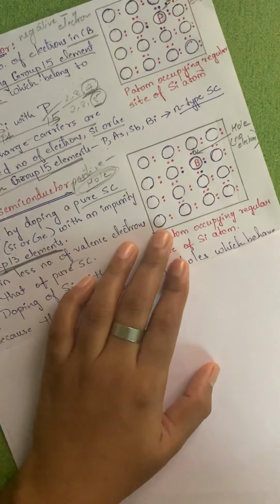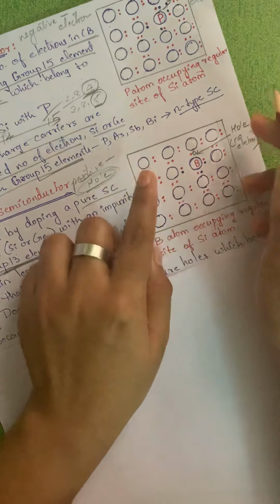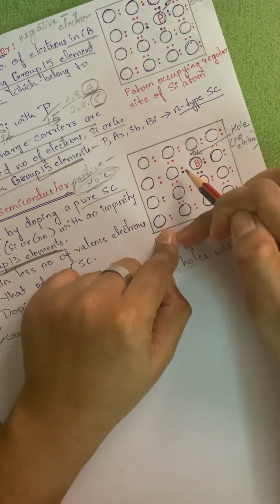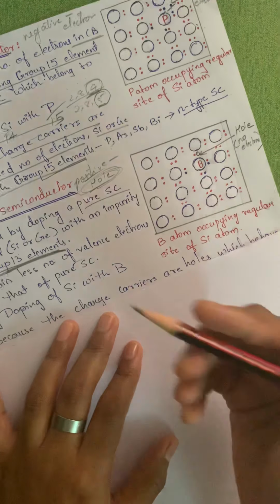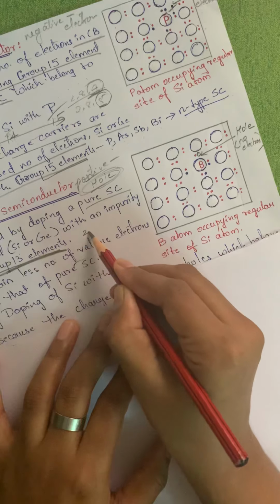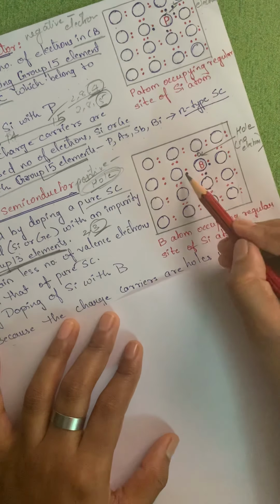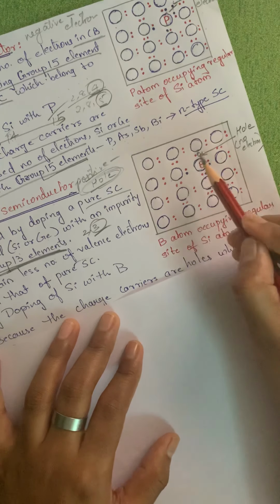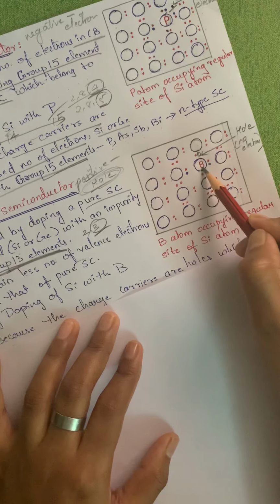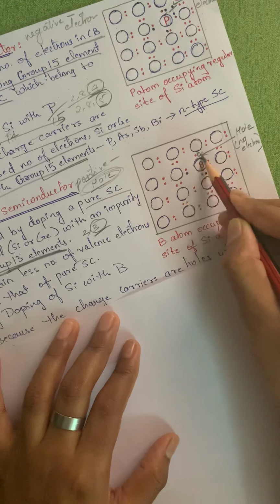When boron was introduced in the structure of silicon, what will happen? Boron has atomic number 5, so it will have 3 electrons in its outermost shell. These 3 electrons are shared by 3 silicon atoms. But this boron does not have the 4th electron to be shared with the fourth silicon. As a result, a vacant position, nothing but the hole, is created in the structure.